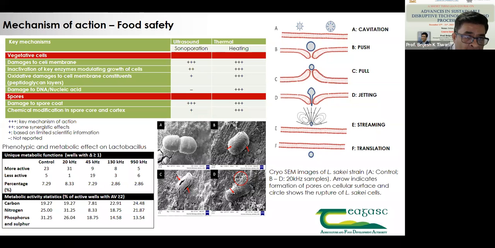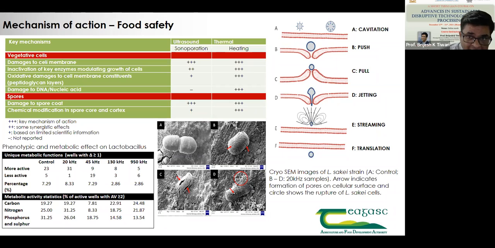And metabolic activity, how they're utilizing carbon, nitrogen, phosphorus, and sulfur. These are different nutrient sources which were provided to the cells subjected to ultrasonic treatment, and their behavior was seen differently. So this was all the in-depth analysis on phenotypic and metabolic effect.